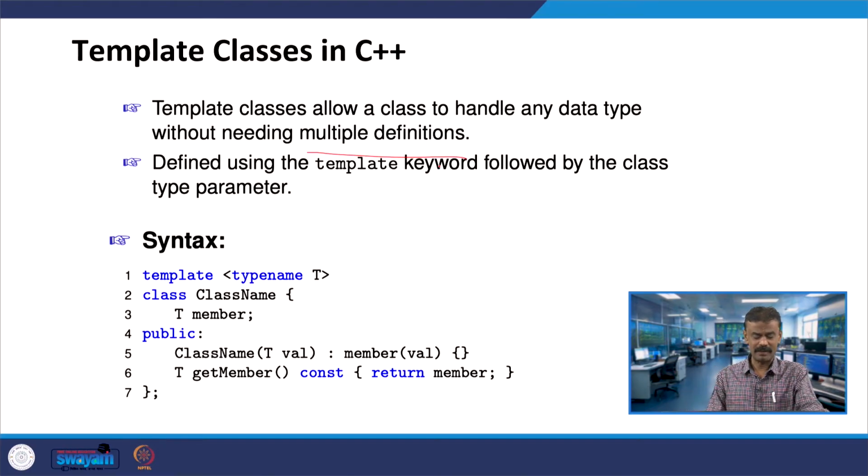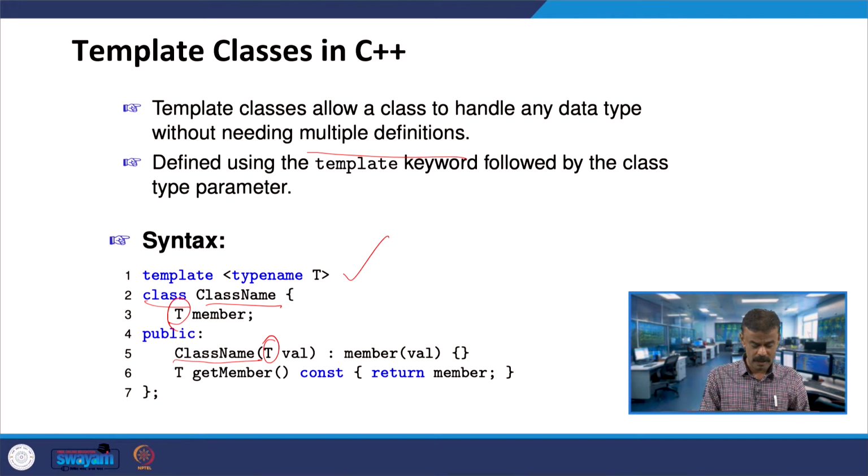For example, I have a template type name T. We use the same keyword template, followed by the class type parameter. Assume that I have template, let us say type name T, and then here you have the class, the name of the class is class name, and inside I use a member data T. It can be an integer or a double, but once you are using, let us say double, throughout it should be double, otherwise, like a function, we will get an error. Assume that T I am starting with integer. So here in line number 3, T should be integer, and here you have one constructor, the class name constructor, which should also take an integer if T is an integer.